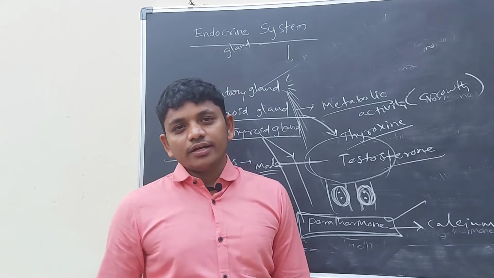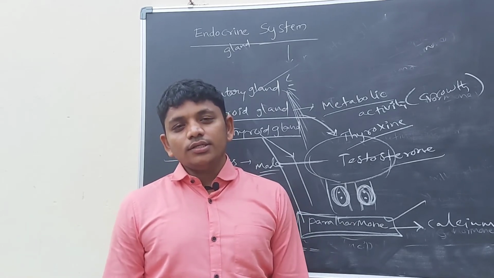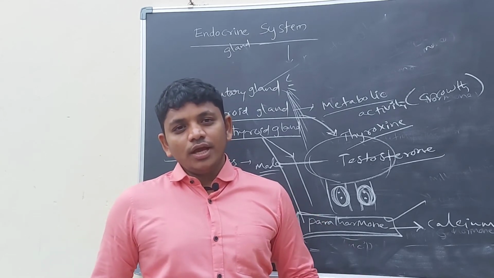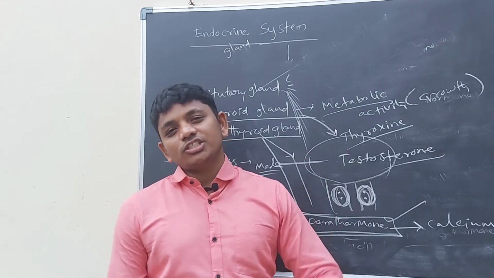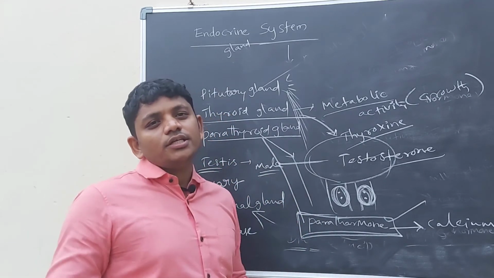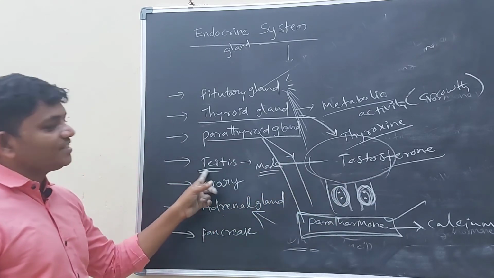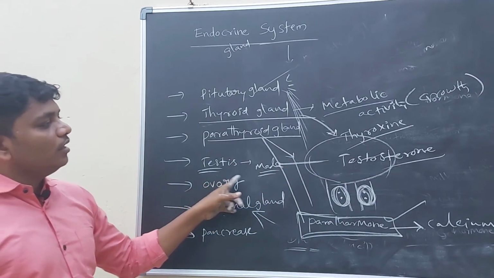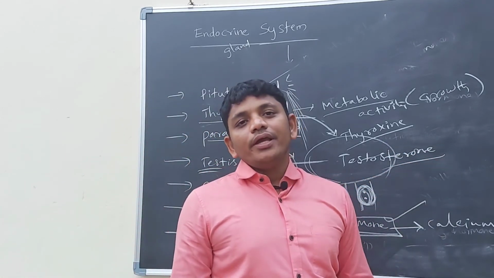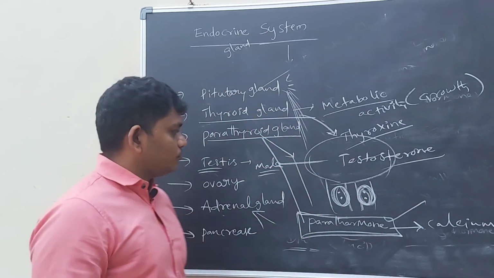And secondary sexual characters: growing a beard and mustache on the face, hair under the armpits, widening of the chest and development of the muscles. These are secondary sexual characters of the male, along with the harshening of the voice. So all these changes depend upon the testosterone hormone. So this is coming from the testis. The testis is releasing testosterone hormone, which is helping in promotion of primary and secondary sexual characters of the male organisms.